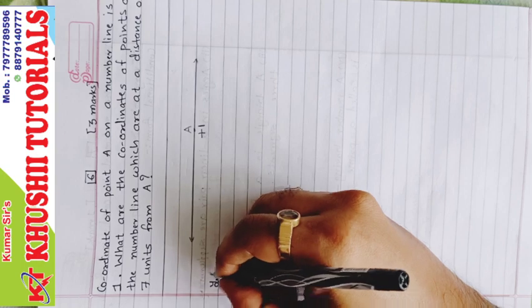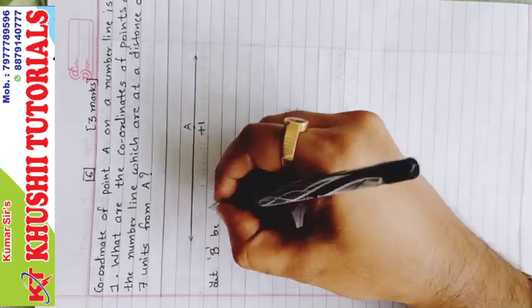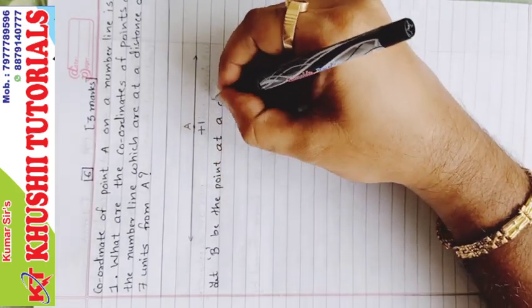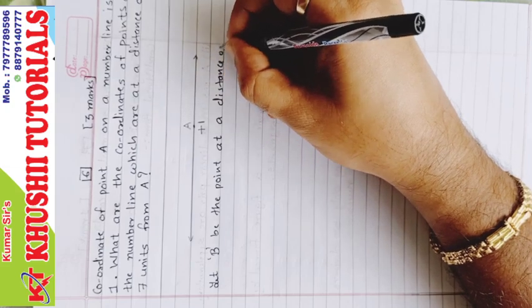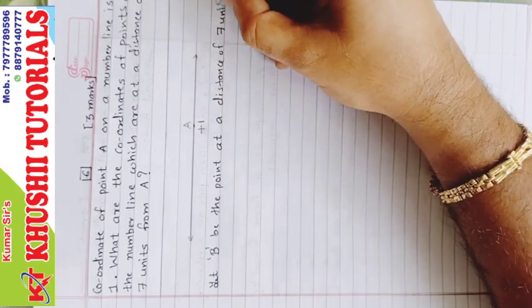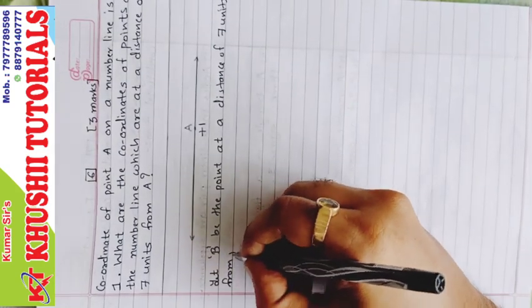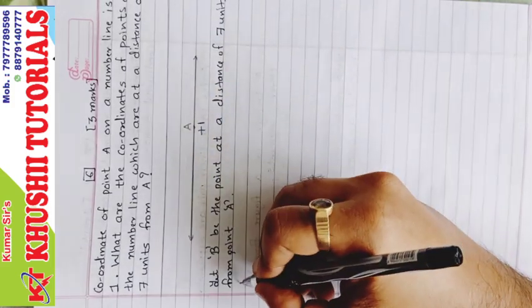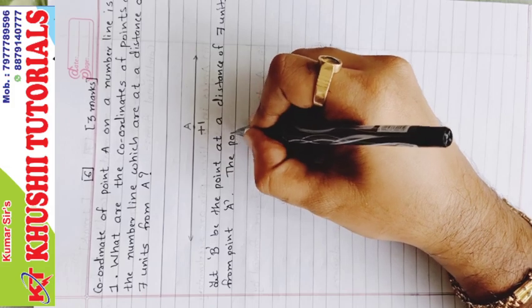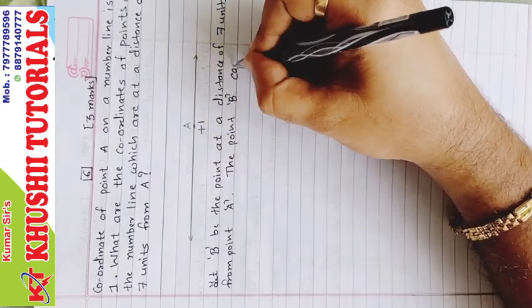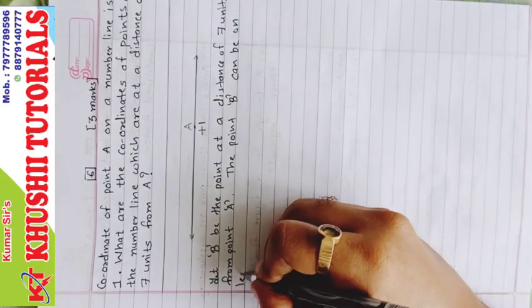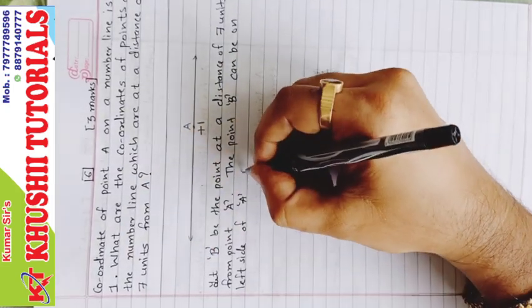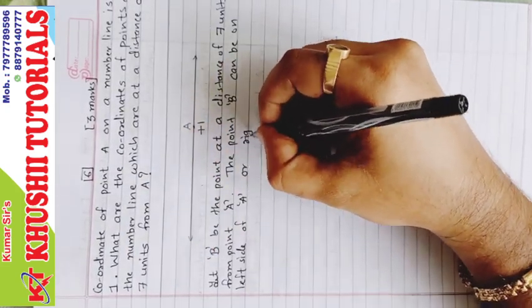Let B be the point at a distance of 7 units from point A. Now the point B can be on the left side of A or the right side of A.